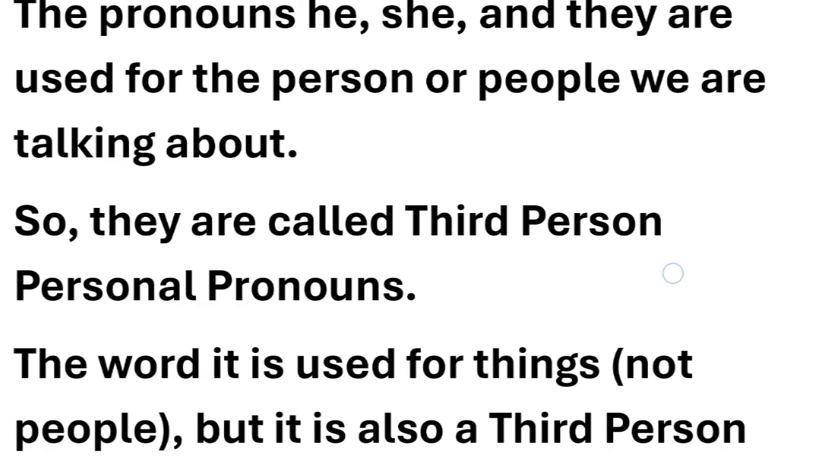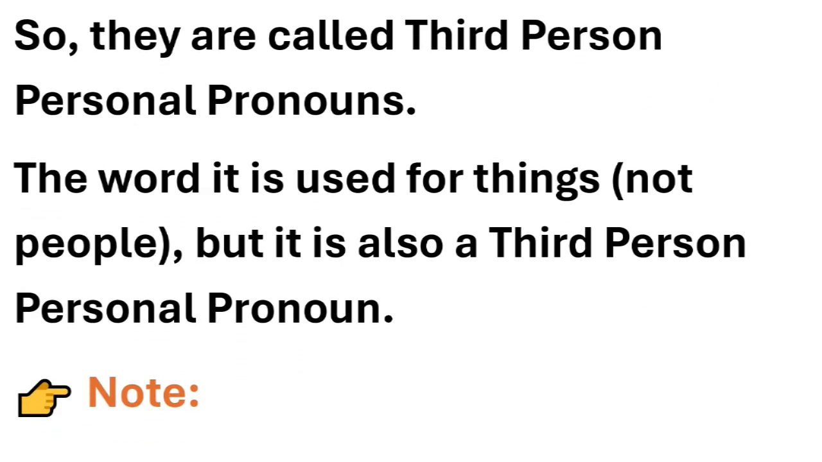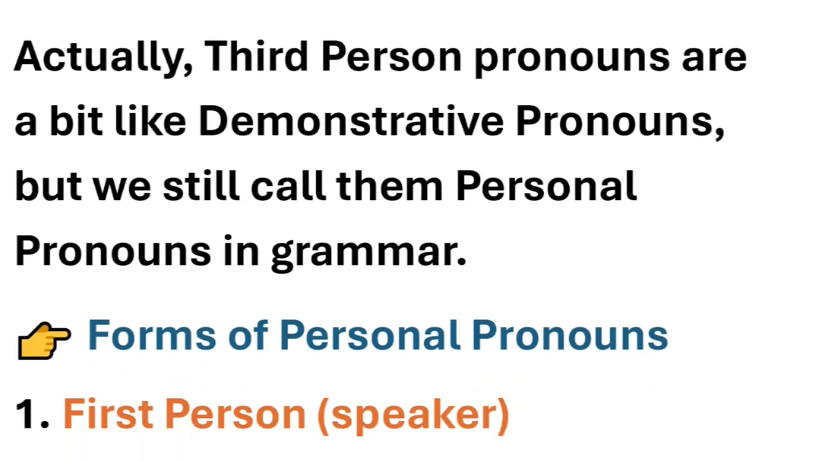The word it is used for things and not for people, but it is also a third person personal pronoun. So it is actually used for a non-living thing or for some animals. If gender is not that important and we're using it, then we can use it in that case. Actually, third person personal pronouns are a bit like demonstrative pronouns, but we still call them personal pronouns in grammar.